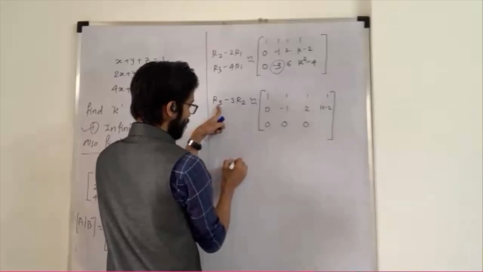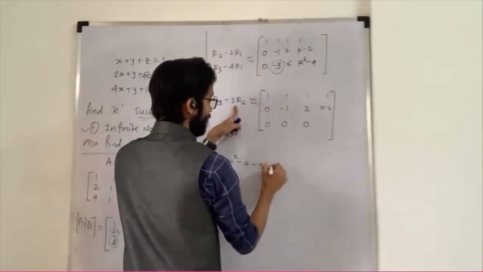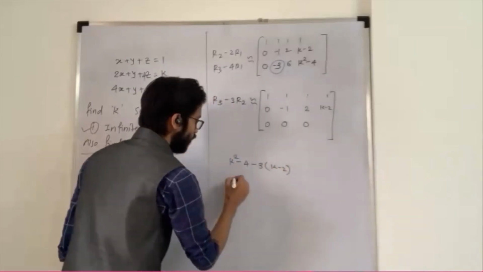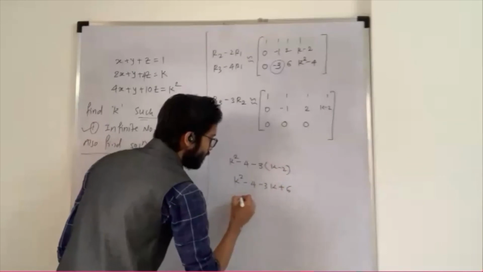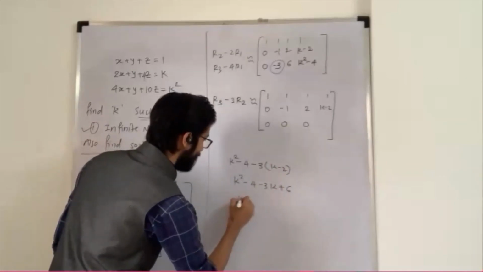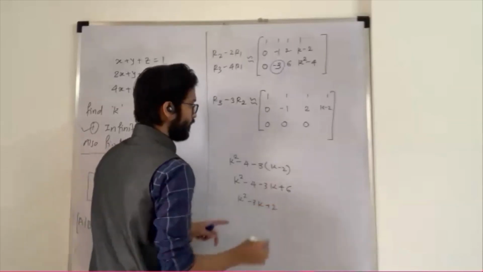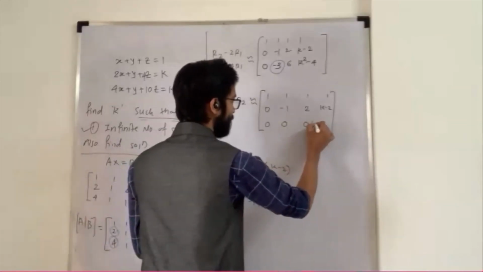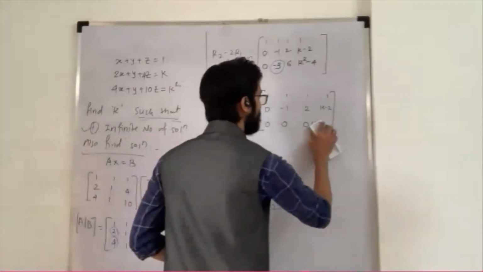Doing the calculation: k square minus 4 minus 3 into (k minus 2), so k square minus 4 minus 3k plus 6. So I'm getting k square minus 3k plus 2.